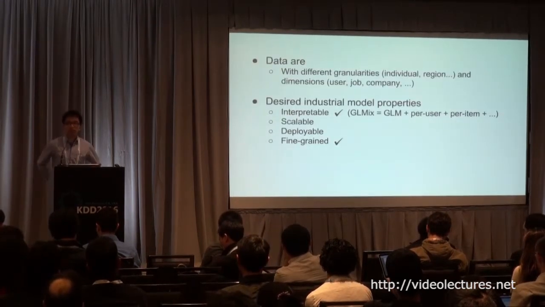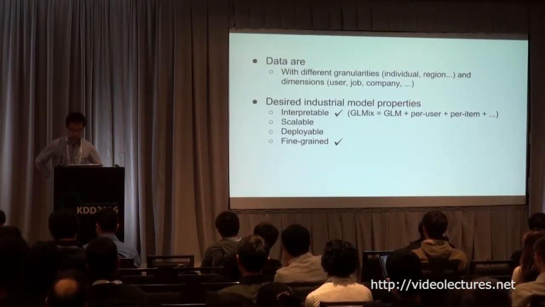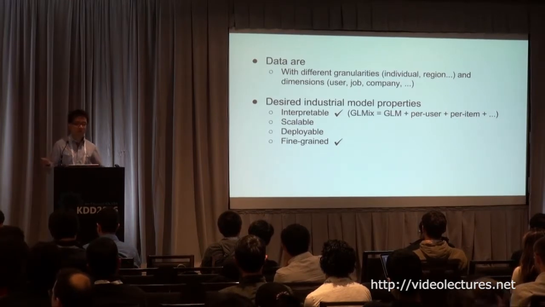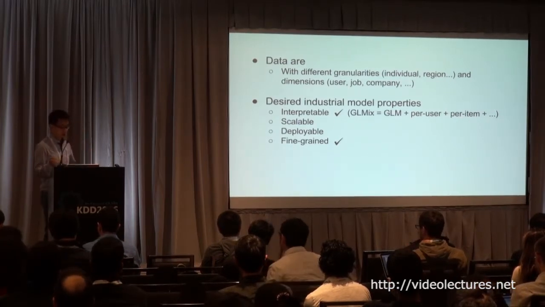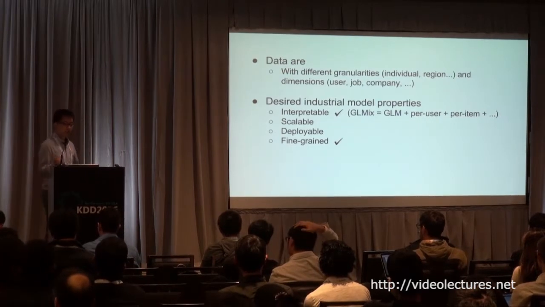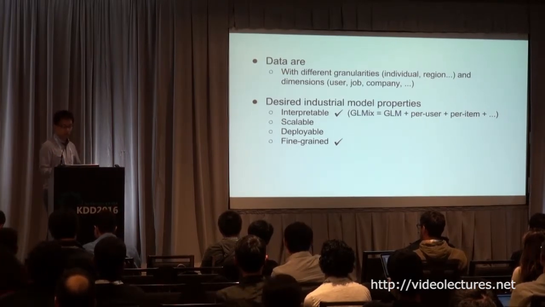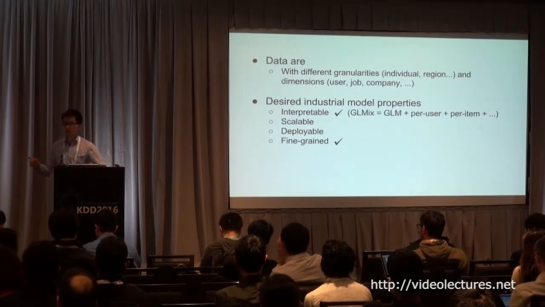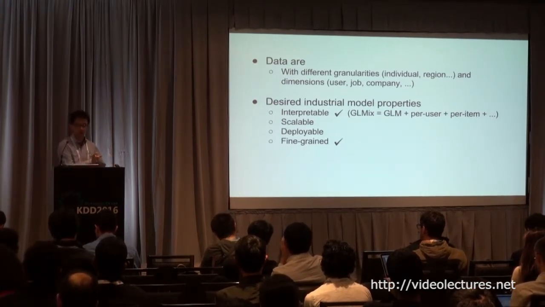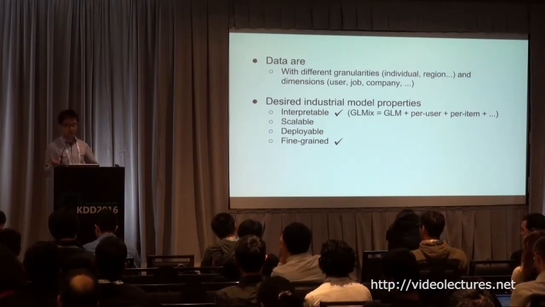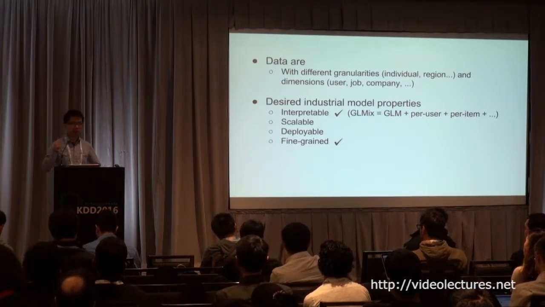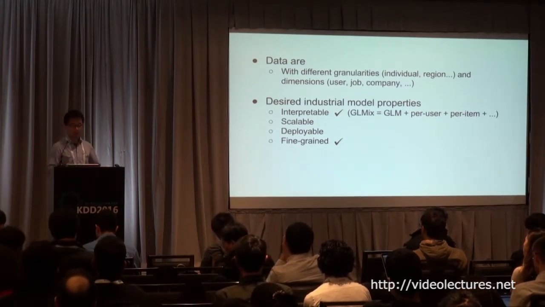So to summarize, we just covered what GLMix is, what GLMix does, and what the drawback of a model like GLM is. Now we see GLMix is still interpretable because it can be interpreted as a GLM model plus a per-user component plus a per-item component, and it's fine-grained because we can capture signal at the individual level, either per job or per member.